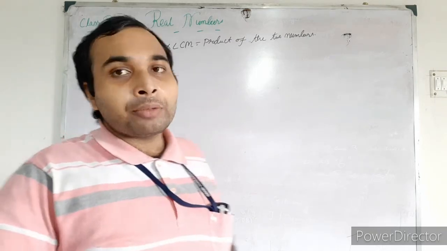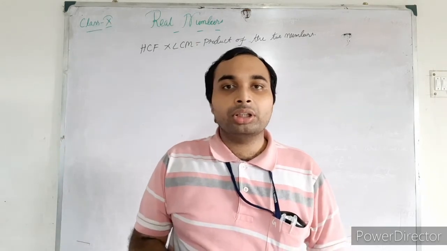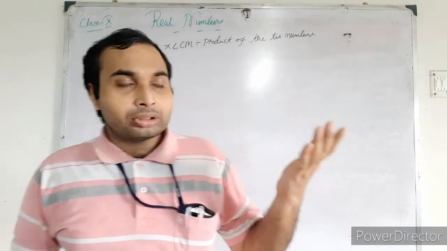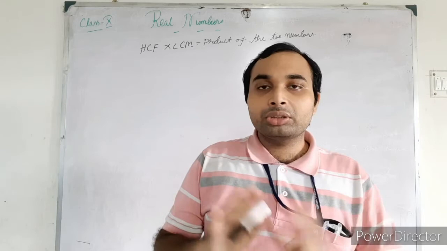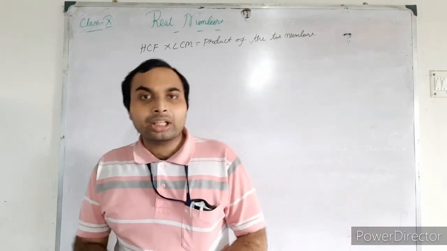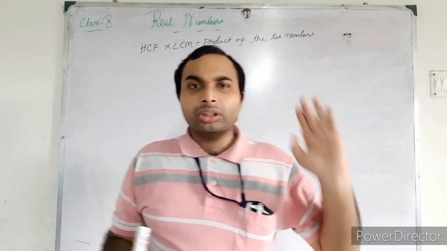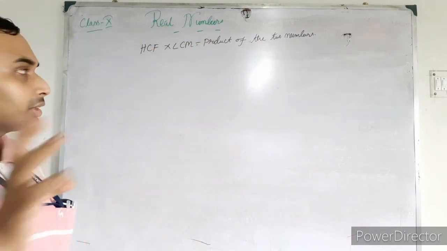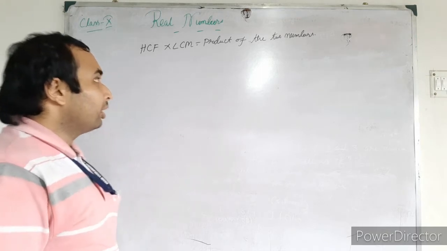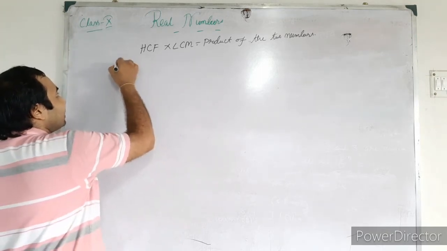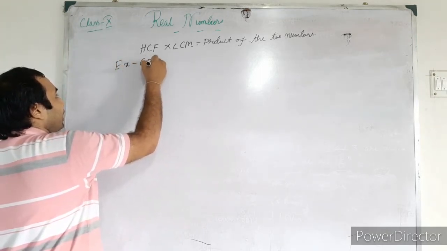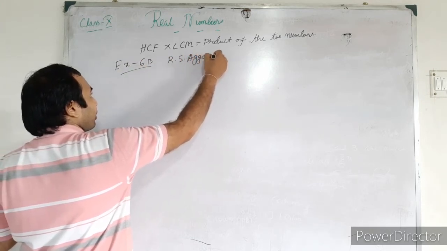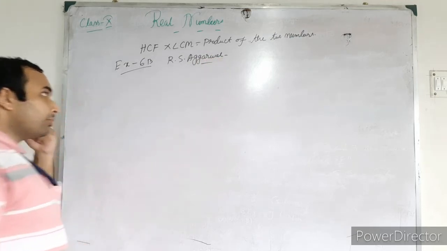Actually, who will take the basic mathematics, for them it is important, because for standard mathematics I have seen, because the previous year only that standard and basic, those two parts are there. But for standard mathematics, according to me, those are not at all important. For basic mathematics, those are important. So who will take the basic mathematics, they will follow this chapter. I am directly going to exercise 6B of R.S. Agarwal book. There some of the examples are there.